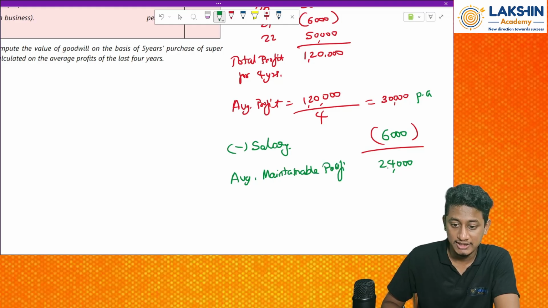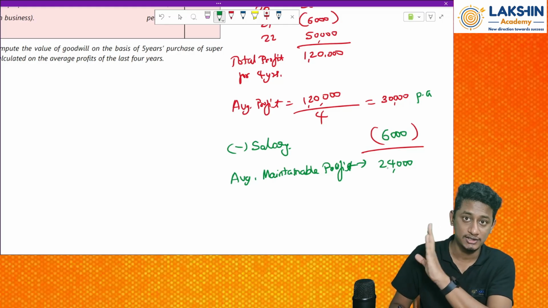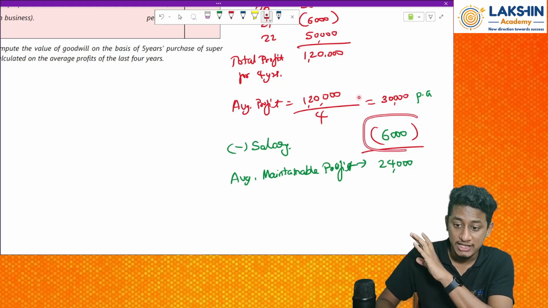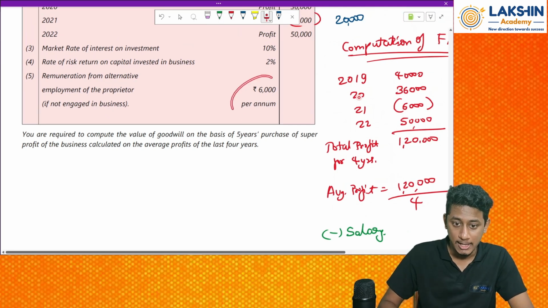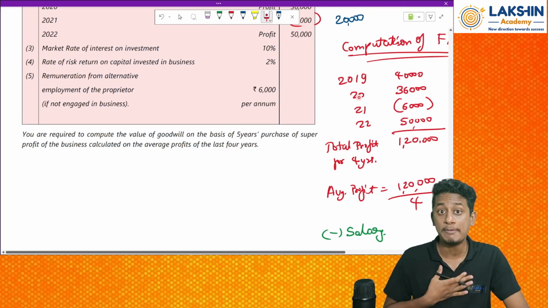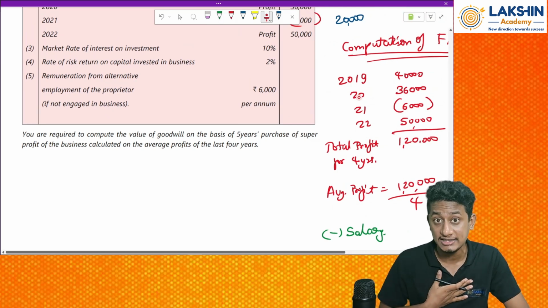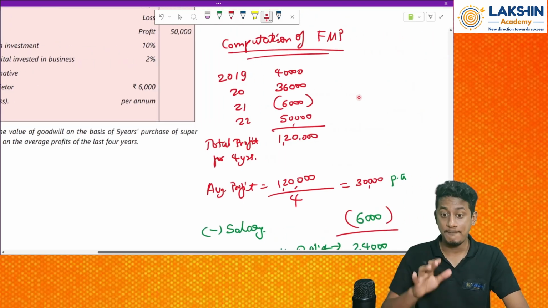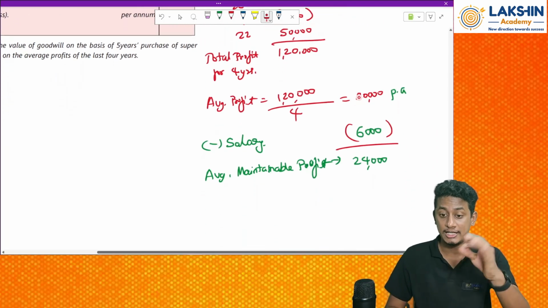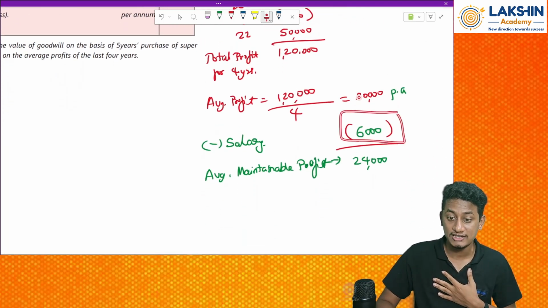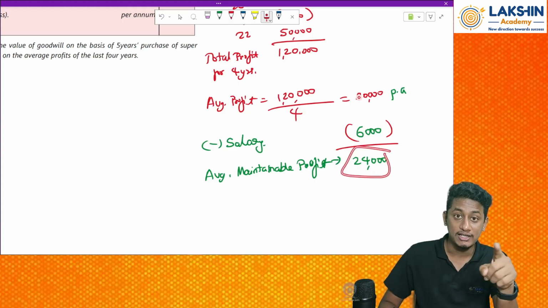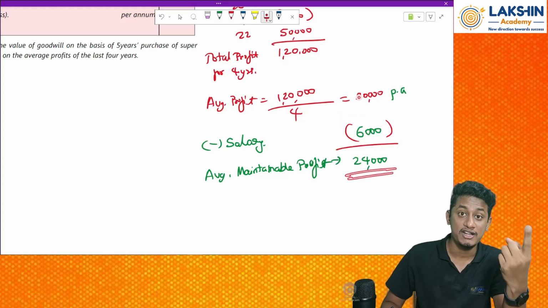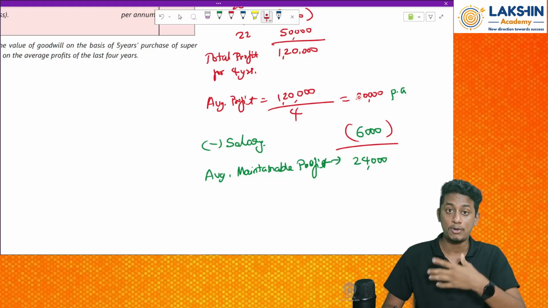So that means if in future I leave my work and employ someone else over here, I have to pay him 6,000 for each year, as per the question. So if I employ a new person in my place, I should pay him 6,000 rupees in the future. Because of that, my profit in the future will be maintained at rupees 24,000. Clear? This is my profit.